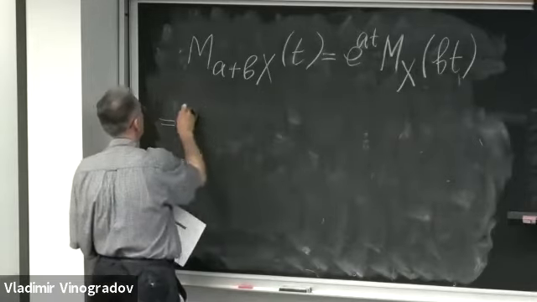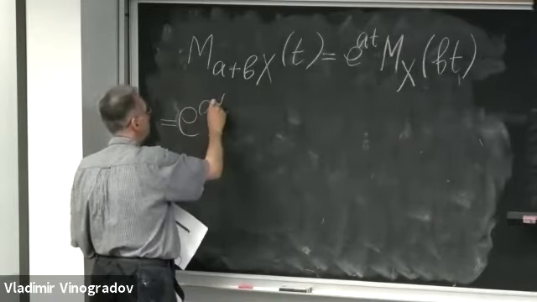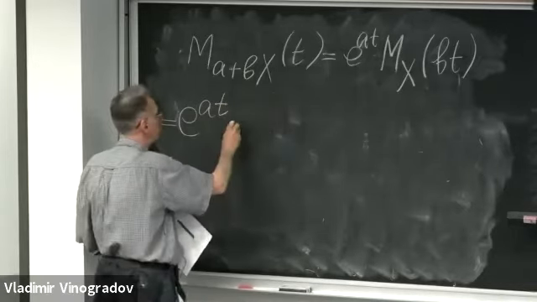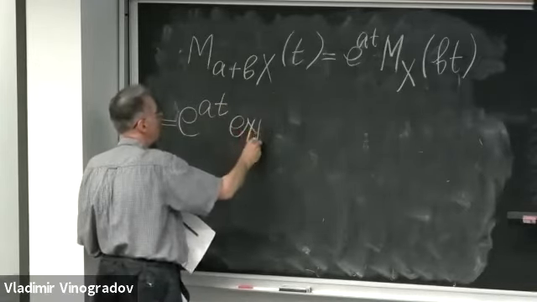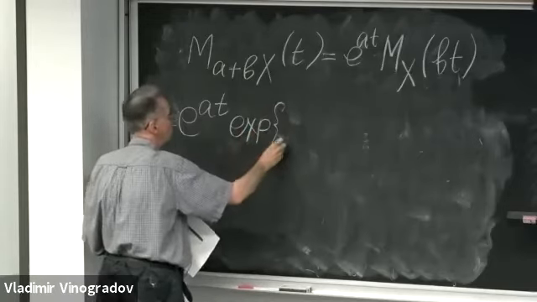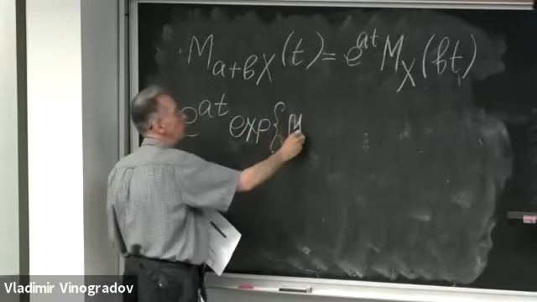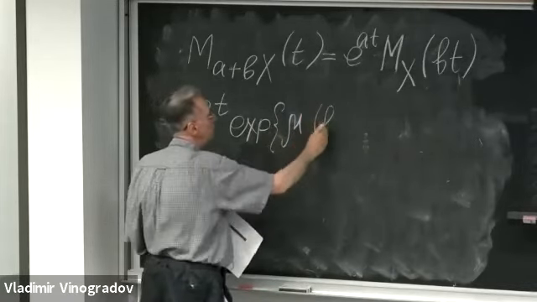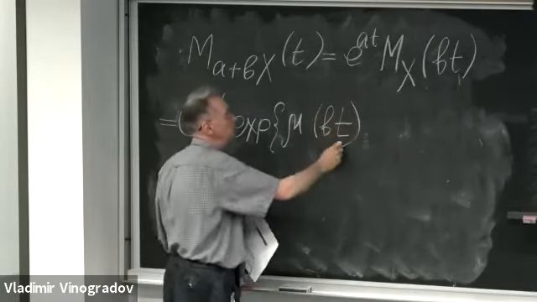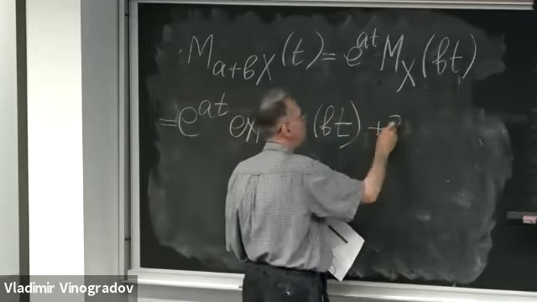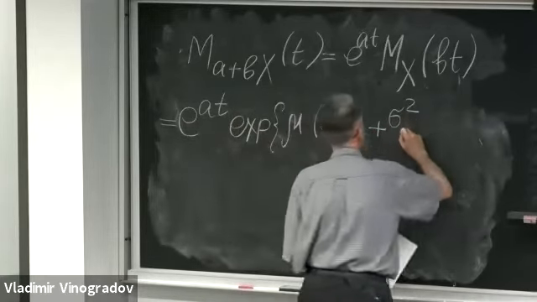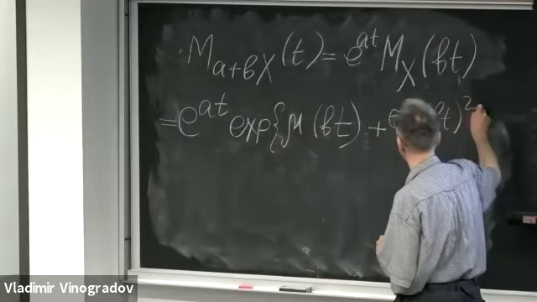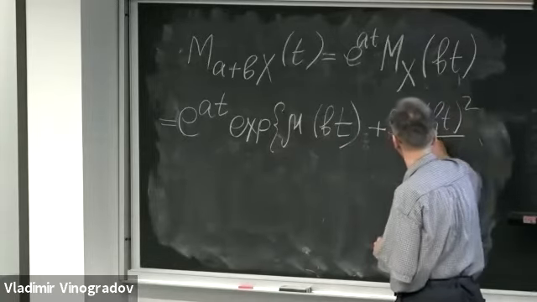Therefore, it's e to at times the moment generating function of this guy, which is the exponent of mu times t, but instead of t we need to use bt, plus sigma squared multiplied by (bt) squared over 2.